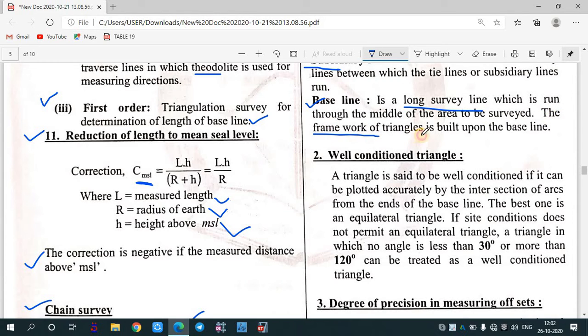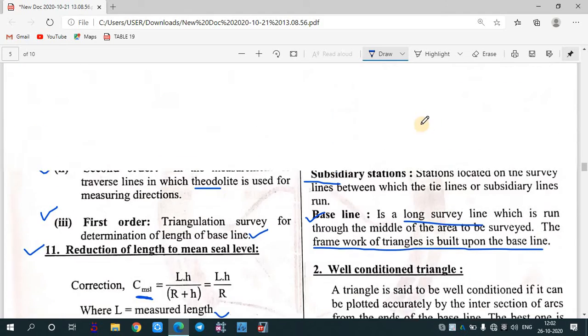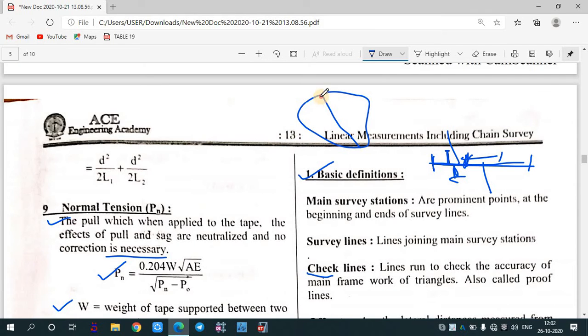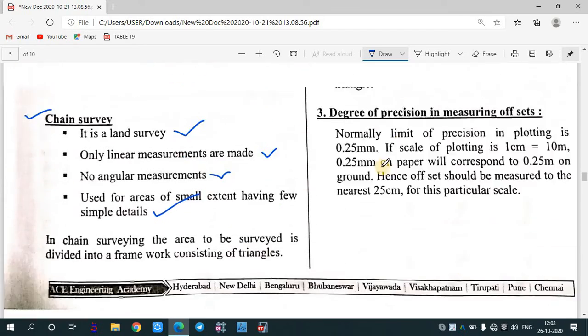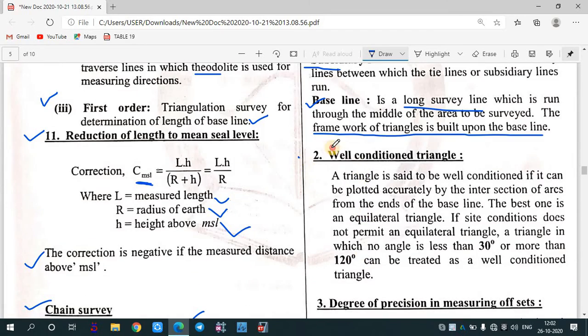The framework of the triangles is built upon this baseline. So the triangulation will depend on this baseline only, because from here you will start the triangulation, and try to divide this area into a number of triangles, and this part also into a number of triangles. Okay. After that, there comes well-conditioned triangles.